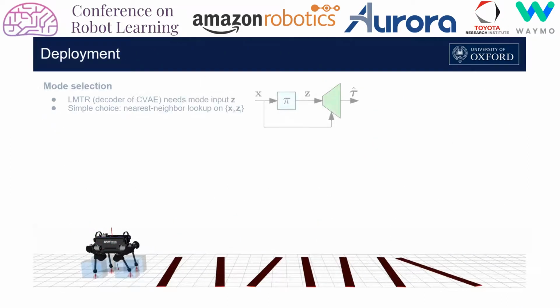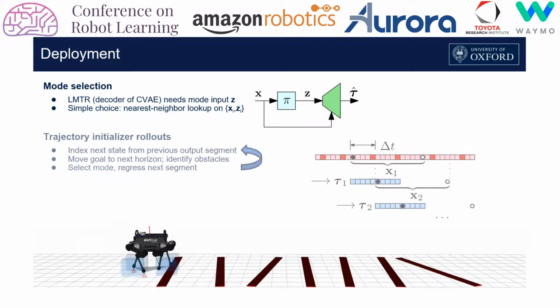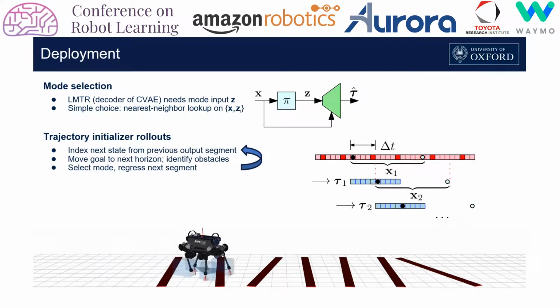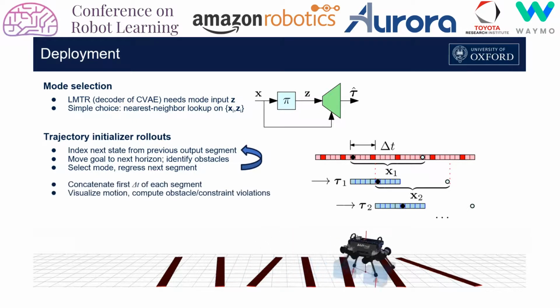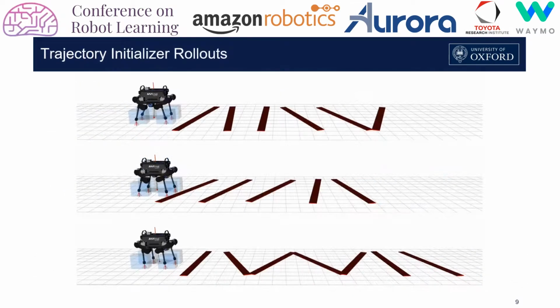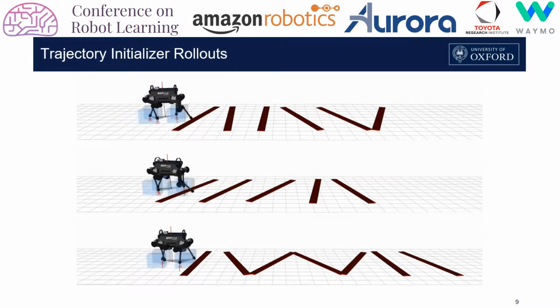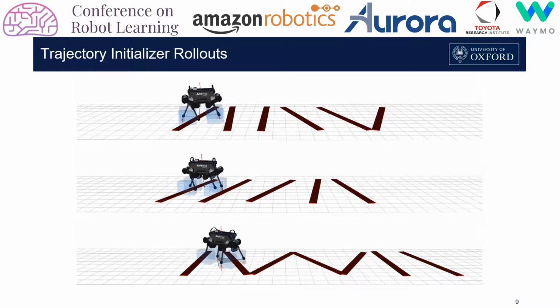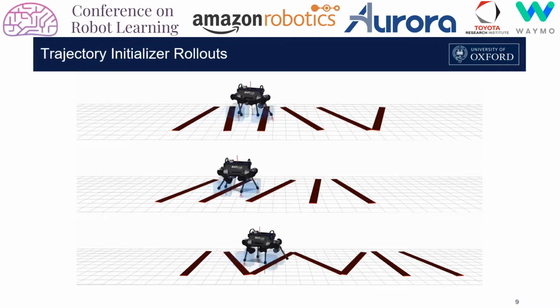When deploying the trajectory regressor, its modal inputs are selected from the offline experience set based upon task similarity. To produce rollouts, we interleave the use of LMTR with the computation of a new task based upon nominal advancement under the previous plan. The quality of the rollout is then assessed both visually and numerically. Rollouts produced by LMTR effectively translate the finite-length expert experiences into adaptive locomotion plans of arbitrary length.